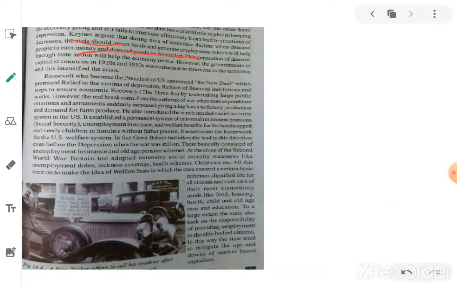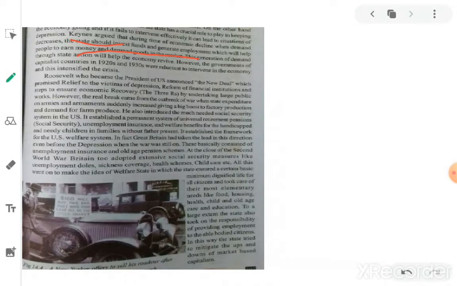Keynes, an educated economist who analyzed the economic situation of countries, argued that the main reason for this depression was the decline in the demand for goods and services and a decline in prices of commodities. So to solve this problem, the government should generate employment and invest funds in the industries. By that, the people will get employment again, production will increase automatically, and the economic situation of the country will improve. This is the opinion of Keynes, a great economic philosopher.